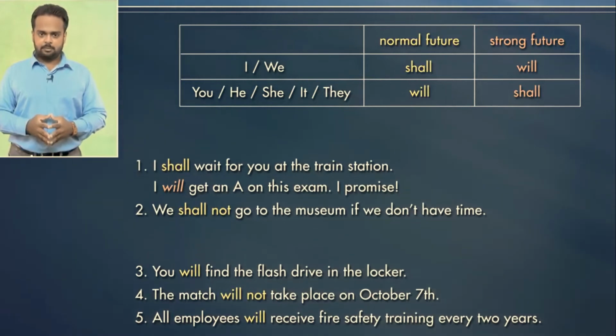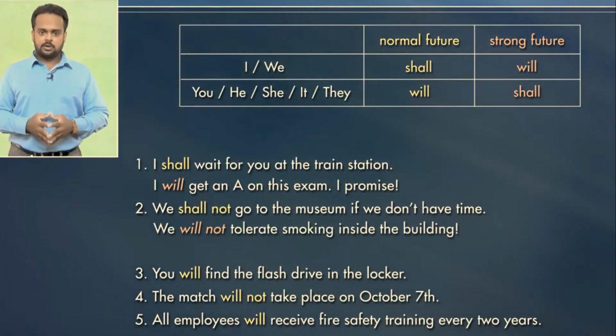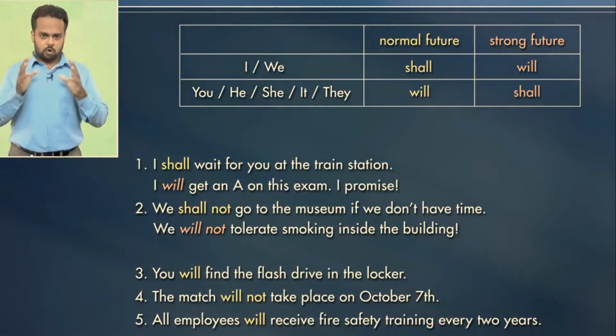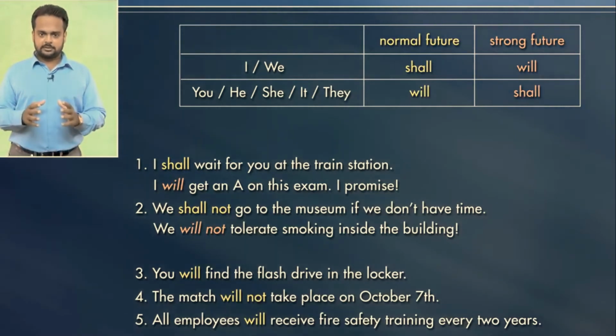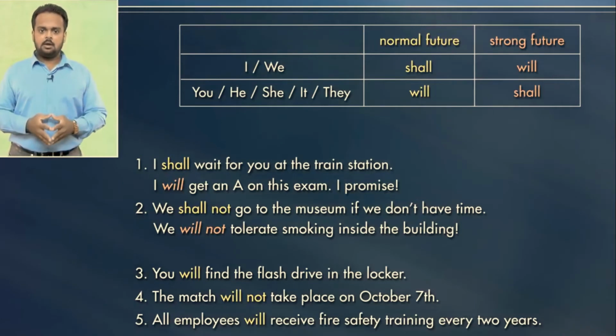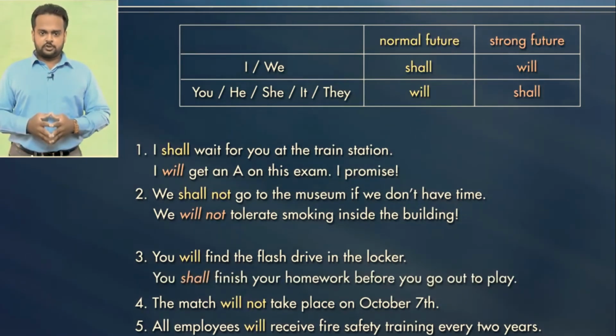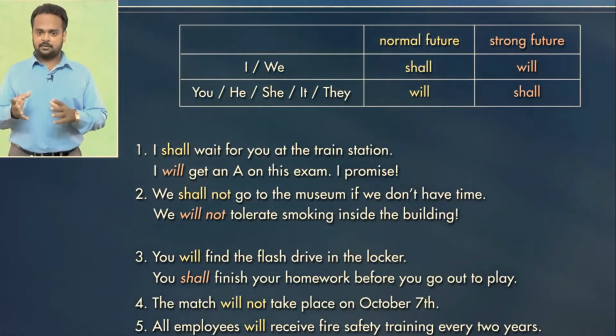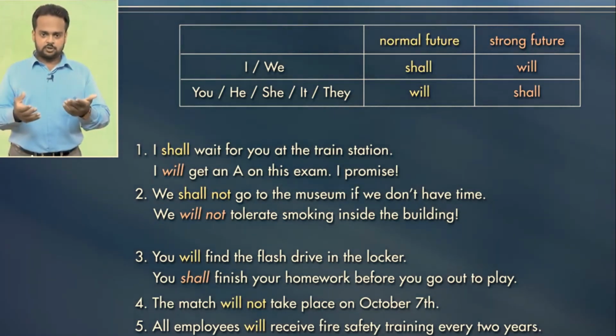Here's another example. We will not tolerate smoking inside the building. You see that this is a warning and it's a strong warning, so we use will. These are first person subjects. With second and third person subjects, we use shall. For example, you shall finish your homework before you go out to play. What type of sentence is this? It's a command or order. You can imagine a mother saying this to her child.